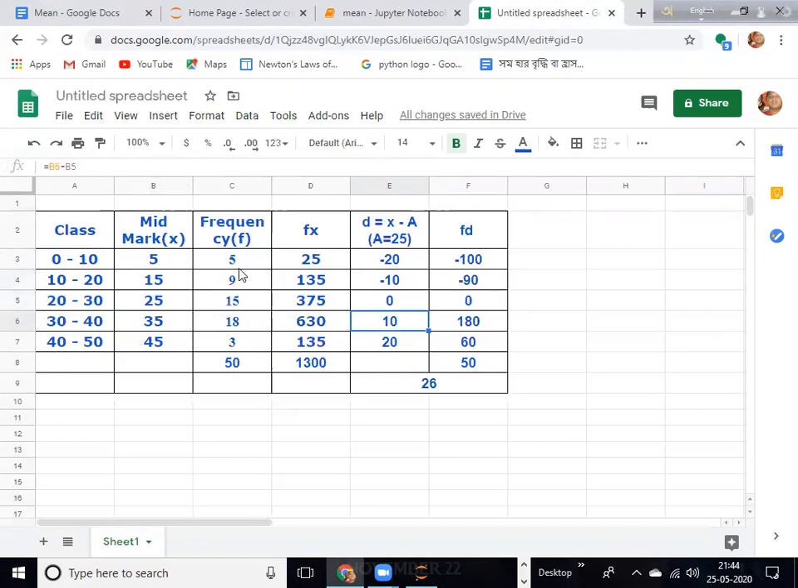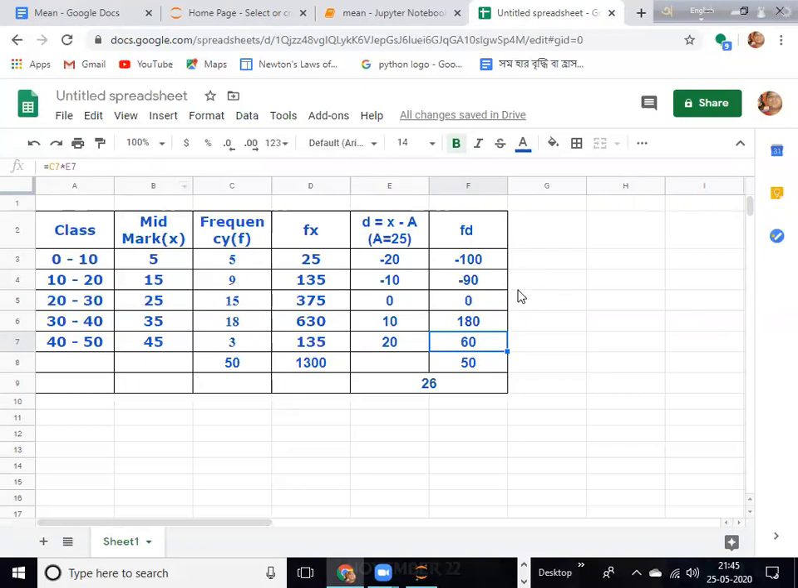Here you see the formula. Now in the next column you do f into d, which means the frequency is multiplied by the d value. So minus 20 multiplied by 5 is minus 100. Minus 10 multiplied by 9 is minus 90. 0 multiplied by 0 is 0. 10 multiplied by 18 is 180. And 20 multiplied by 3 is 60. You see that C7 is multiplied like that.